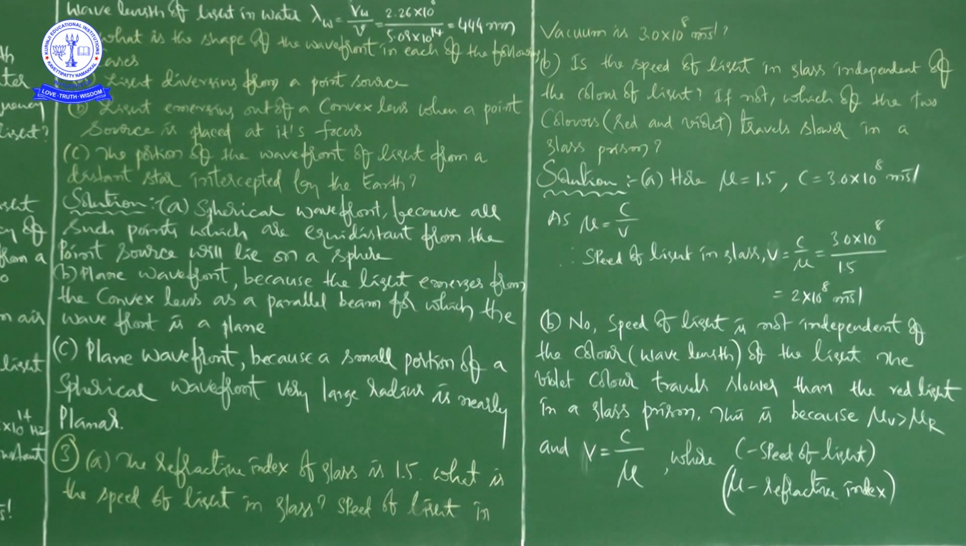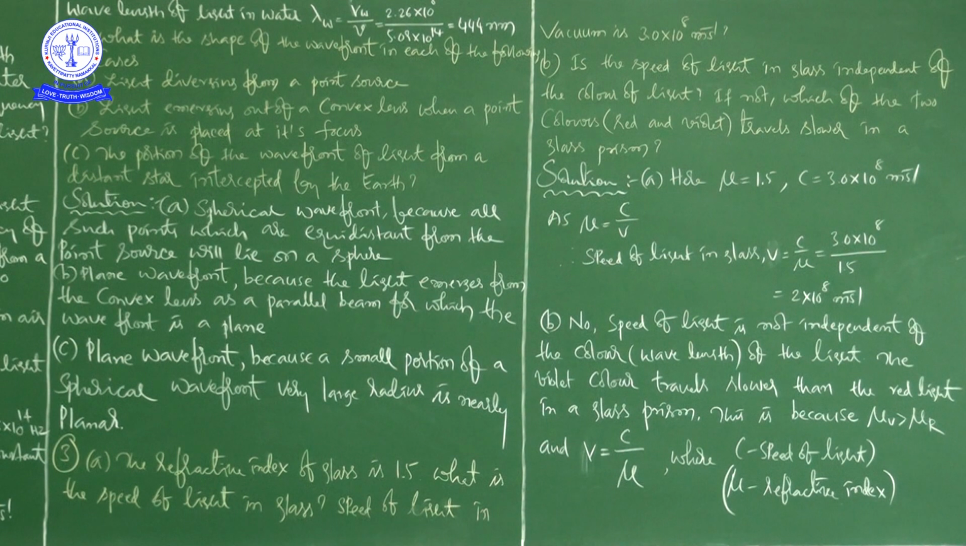Okay. Next, C, the portion of the wavefront of light from a distant star intercepted by the earth. Here also the shape of the wavefront is plane, because a small portion of a spherical wavefront of very large radius is nearly planar. He is talking about the assumption, consideration and the possibilities, right?